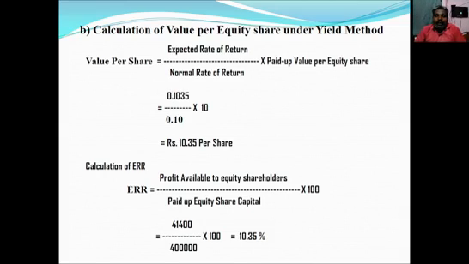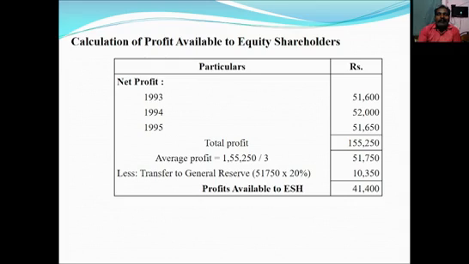So we need to calculate expected rate of return. ERR equals profit available to equity shareholders divided by paid up equity share capital into 100. We know paid up equity share capital, but we don't know profit available to equity shareholders. We will work it out in the next step.